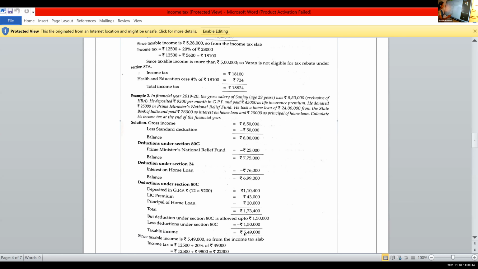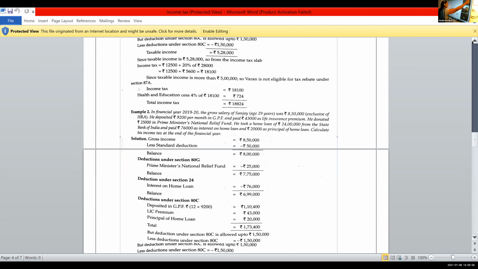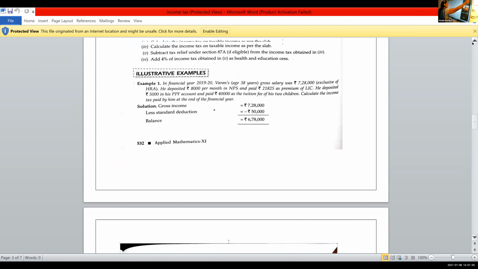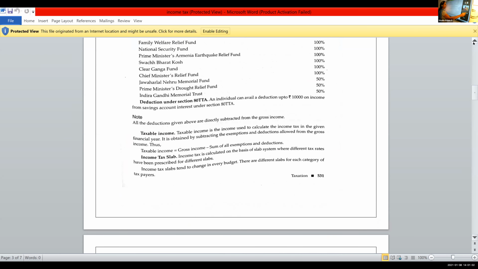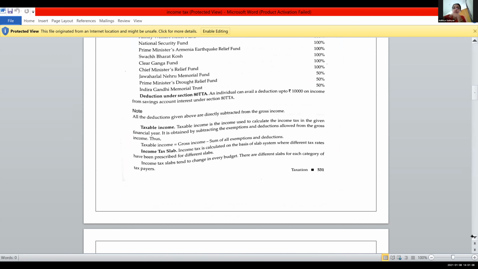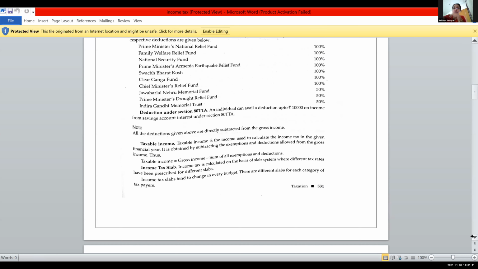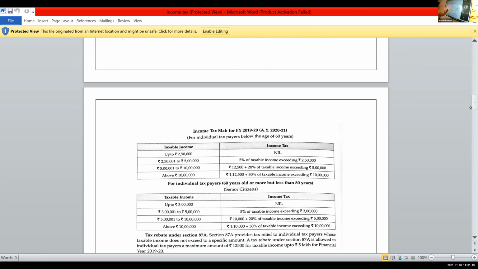Aditya, 5,49,000. It lies in the slab. Which slab will you select? Aparna, whether you copied this slab? Ma'am, third one. Third one means? Third one. Hmm. 5 lakh 1 to 10 lakh. 5 lakh to 10 lakh.